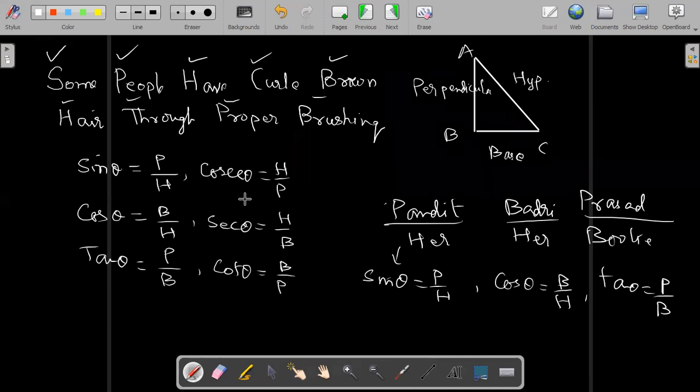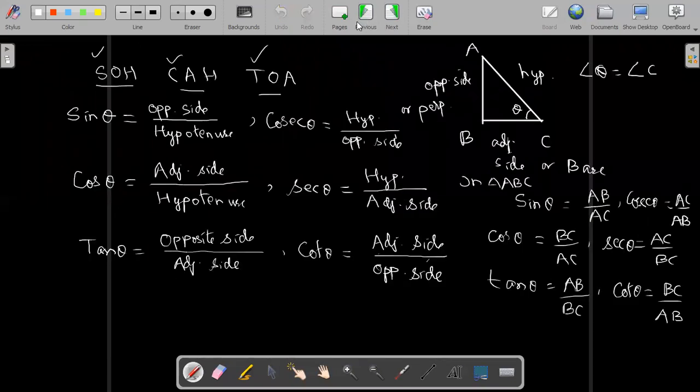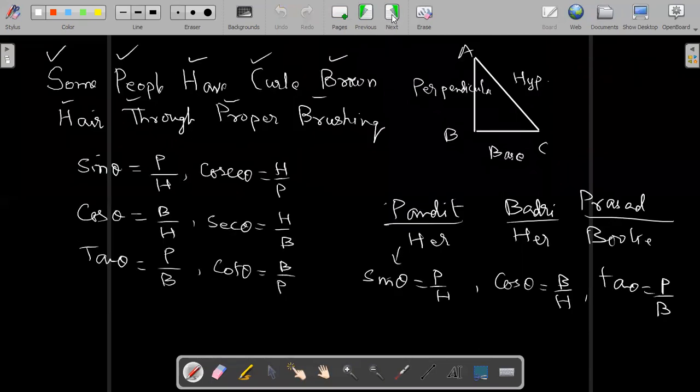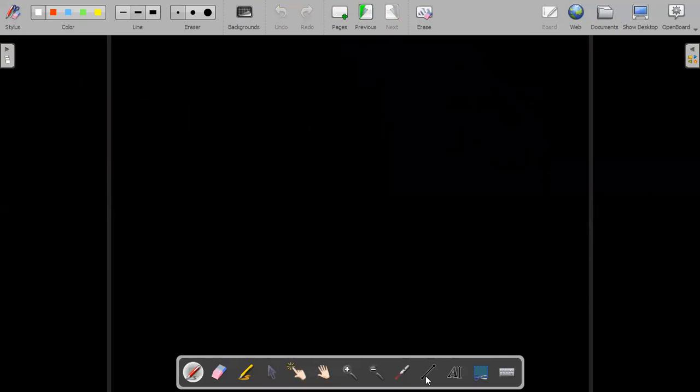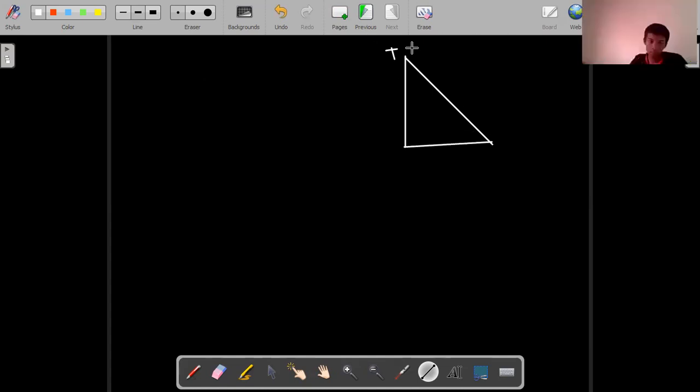So you can remember it any way, but I will prefer this way. This way will be used in our textbook. Now you can see that it depends on the angle. I am making one triangle. Now we are not taking theta. This is triangle ABC.